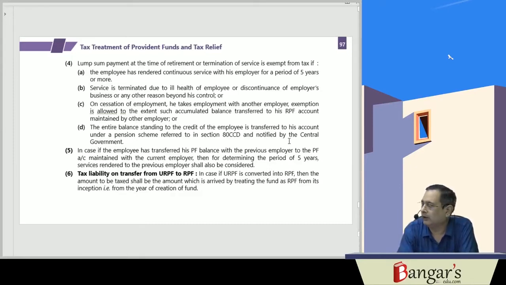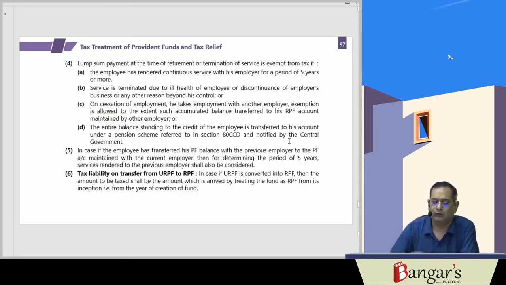And in case on cessation of the employment, he takes employment with another employer, then the exemption will be admissible if the accumulated balance in PF has been transferred to the recognized provident fund maintained by the other employer, or the entire balance standing to the credit of the employee is transferred to the NPS account.